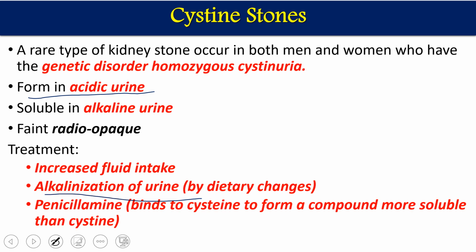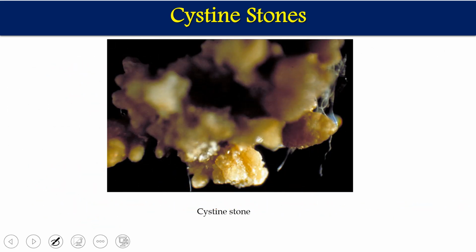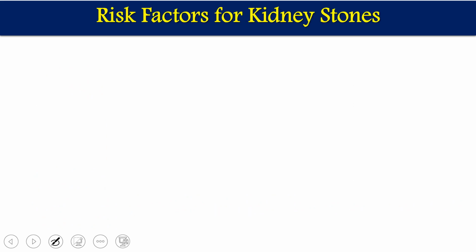Alkalization of urine can be one of the treatments. One compound is penicillamine, which binds with cystine to form a compound that is more easily soluble, unlike in acidic conditions where it is not soluble. So if we take penicillamine, which binds with cystine and makes it more soluble, it will pass out through the kidney. So this is a picture of cystine stones.